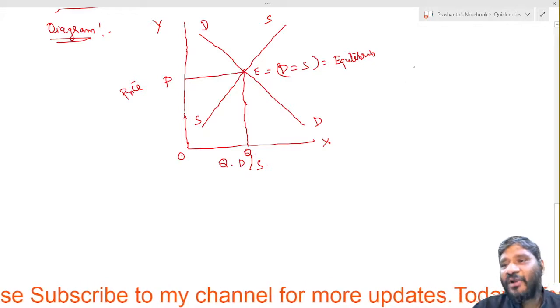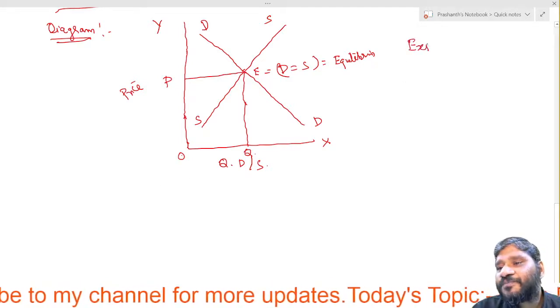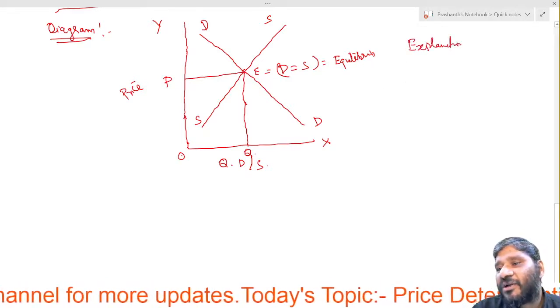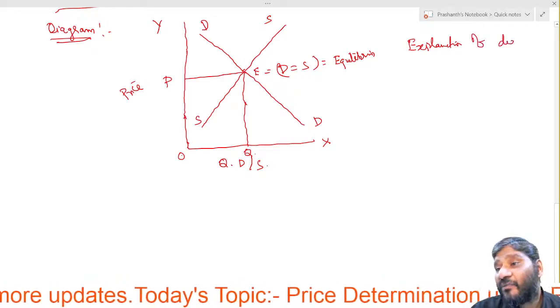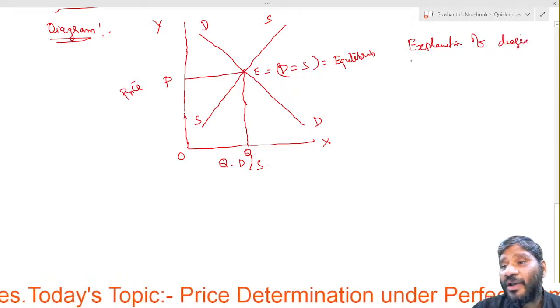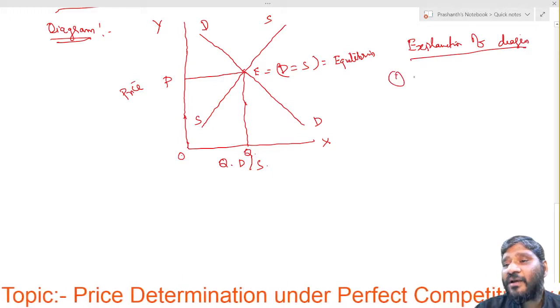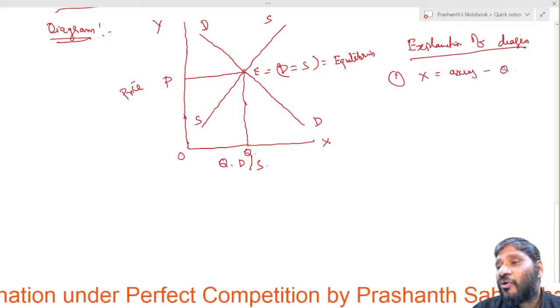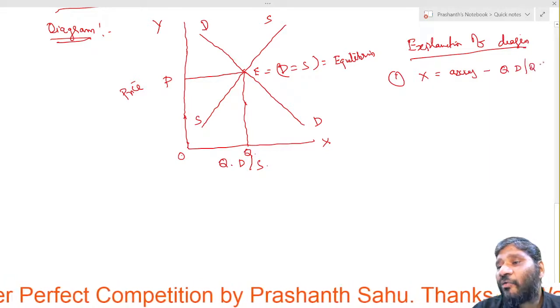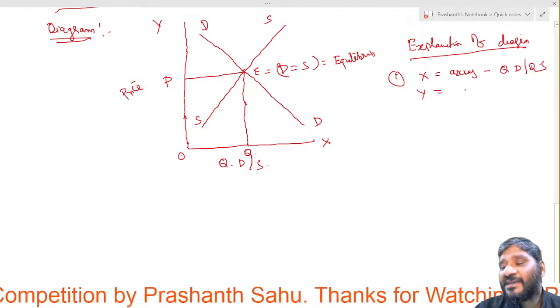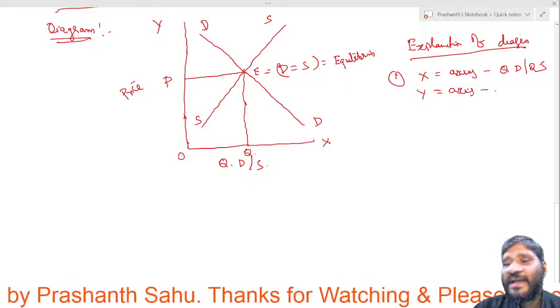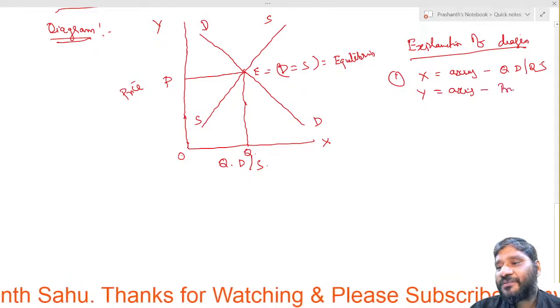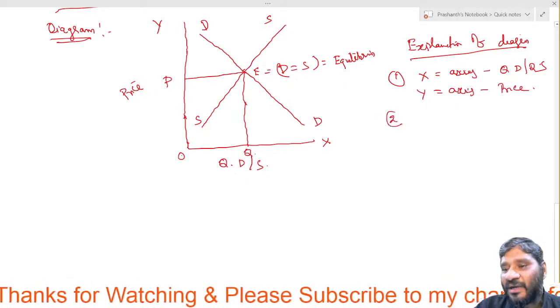Here we have to write the explanation of the diagram. This is also very important. So first, what will we write? The X-axis shows quantity demanded and quantity supplied. The Y-axis shows price.